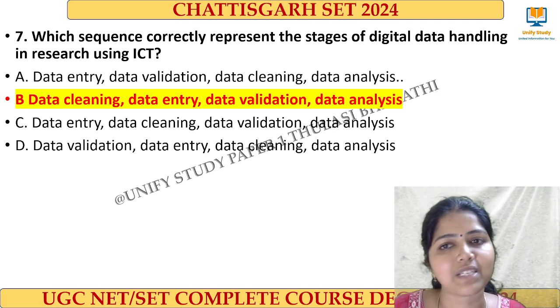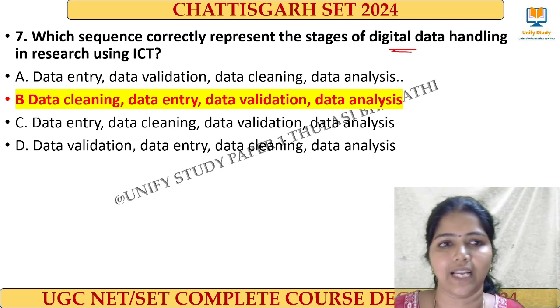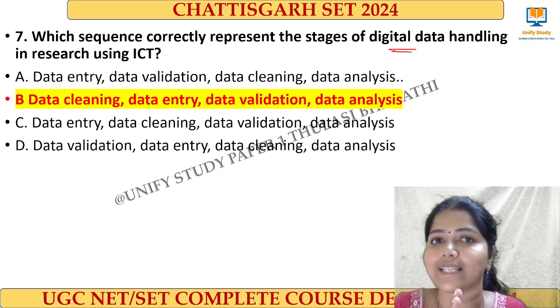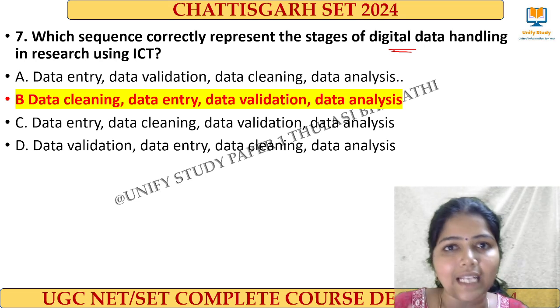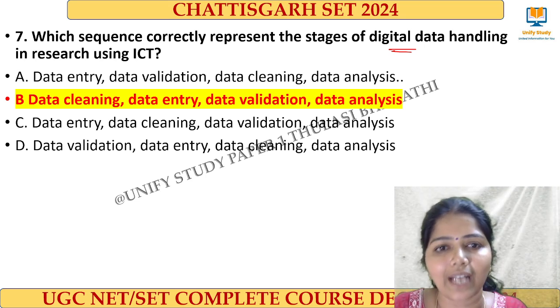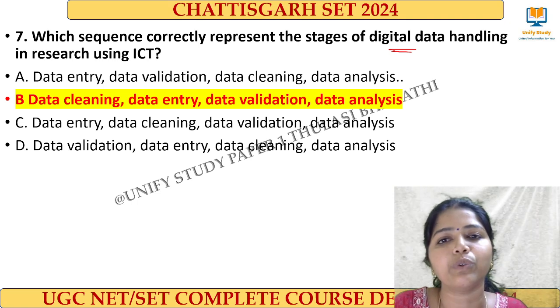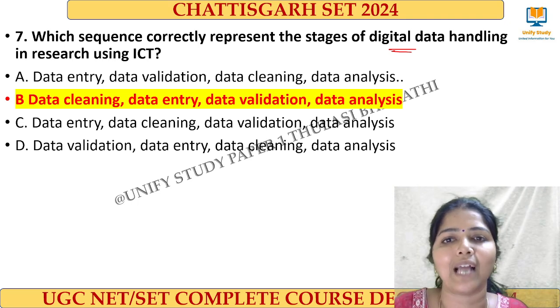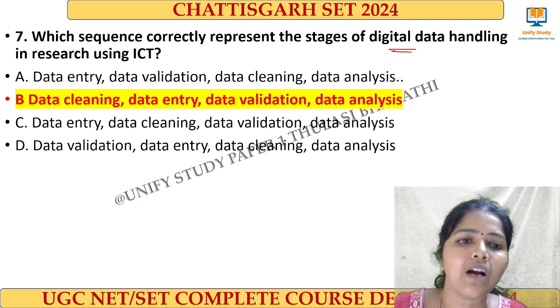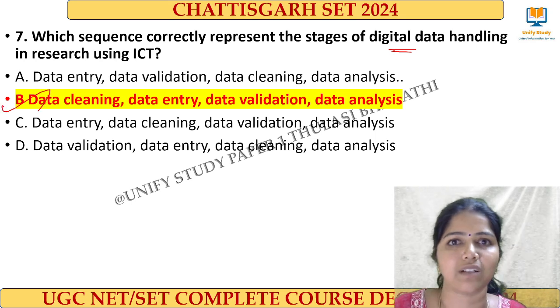Next, a question from research aptitude. When we handle digital data, how will we handle it using the ICT tools? First, we have to clean the data, removing the unwanted data, right? And then during the entry point of time, the validation will be happening and then the analysis will turn. Clear? According to me, option B is the right answer of this question.